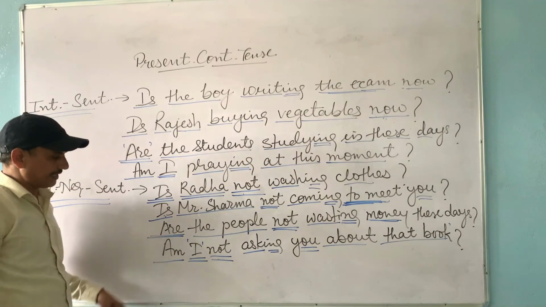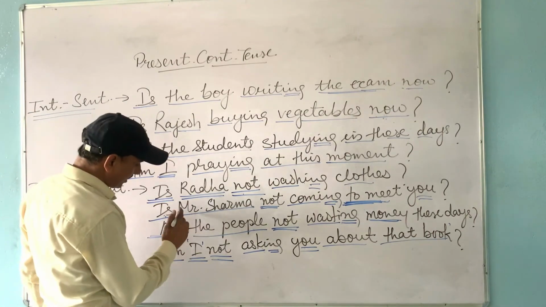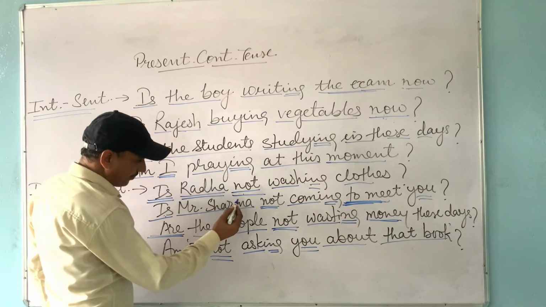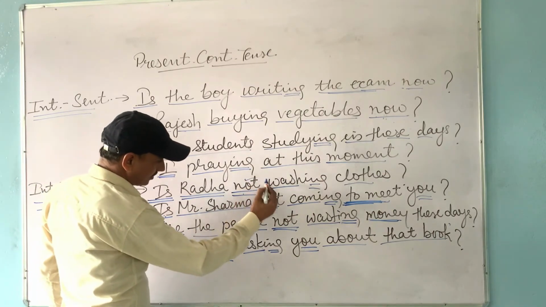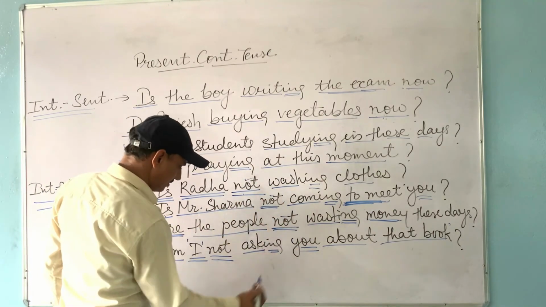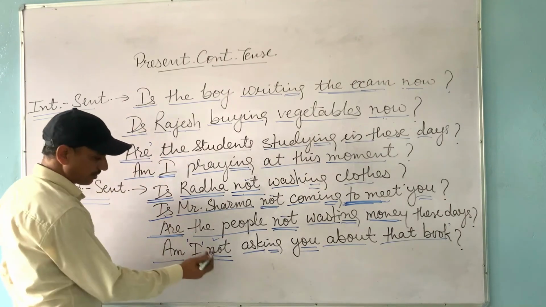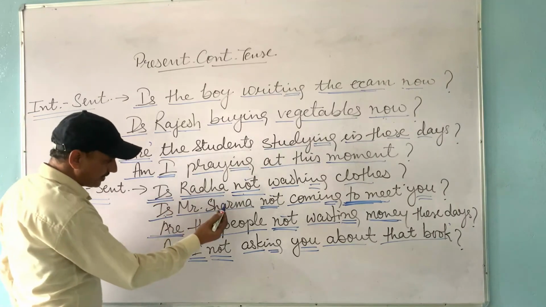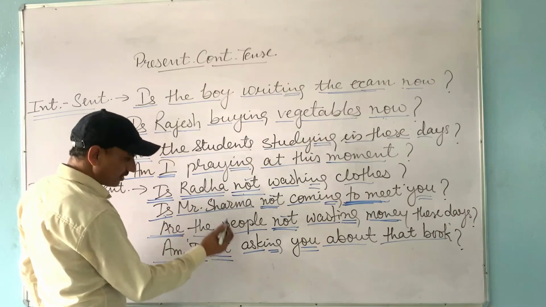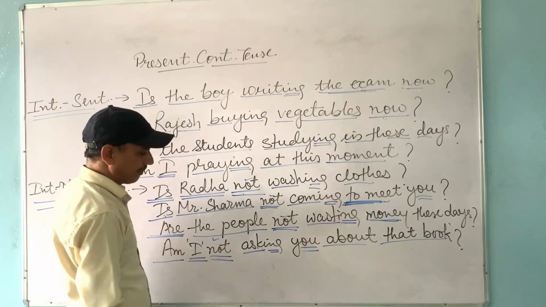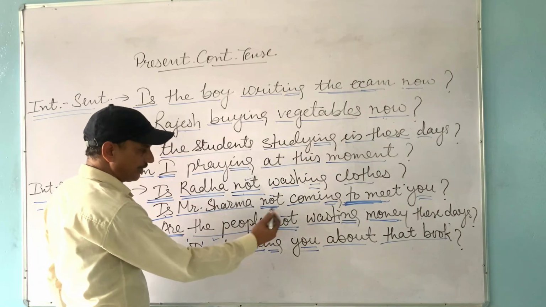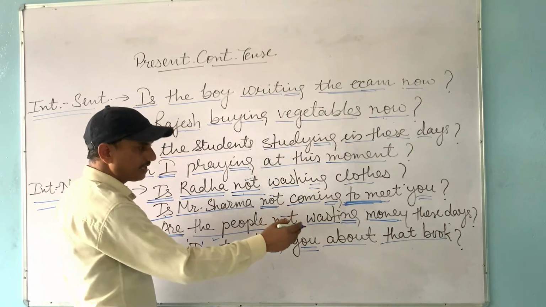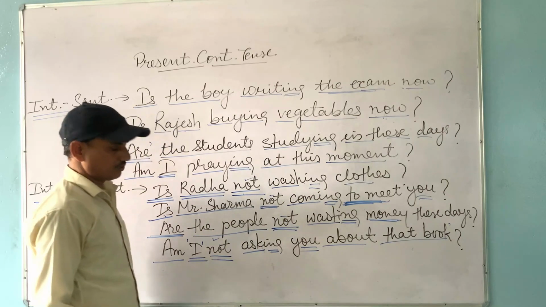After writing the subject, we add not. Before the subject, we use the helping verb, and after the subject, we add not. Then the remaining structure will be the same: first form of verb with ing, then object, then other words, if any, and at last the question mark.